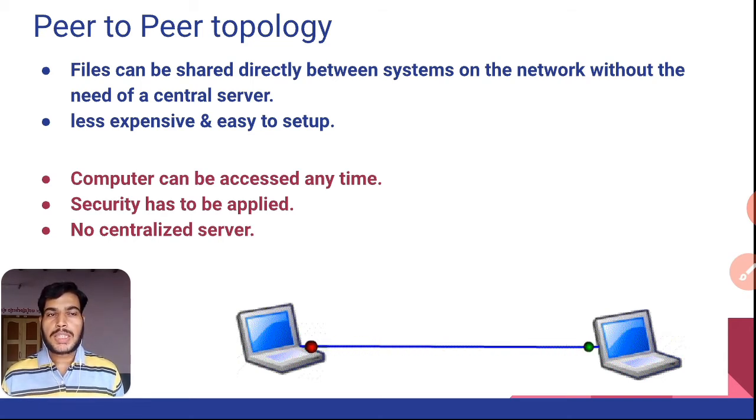If we look into the disadvantages, the computers can be accessed anytime. System A can be accessed by using system B and system B can be accessed by using system A. Security has to be applied in this network because as we are directly sharing these systems within the network, there might be chances of security breaches, and it requires no centralized server to be monitored within the network.